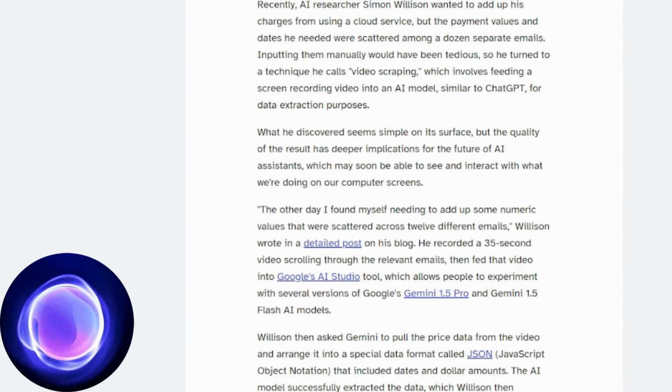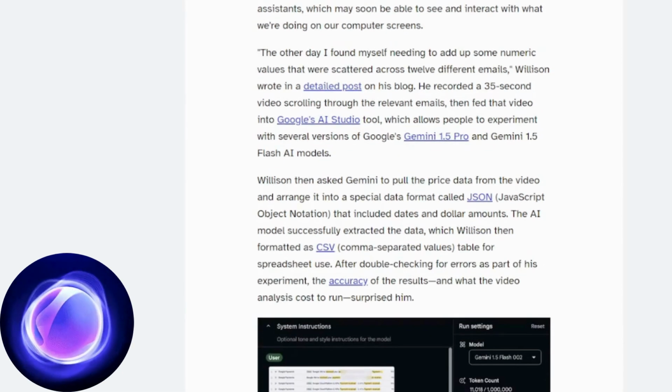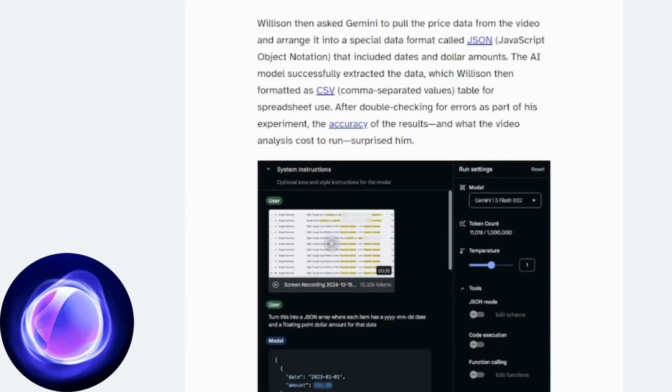This platform offers access to models from the Gemini 1.5 Pro and Flash AI lines, allowing video manipulation to extract information. Not only did the AI accurately extract the values and dates Willison needed, it also organized the data into JSON format, which he later converted to CSV for use in spreadsheets. Surprisingly, the cost of this process was negligible, less than 1/10 of a cent, using just 11,018 tokens. Since Google offers free use of AI Studio for some use cases, the analysis cost nothing.